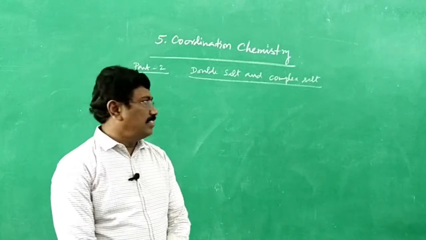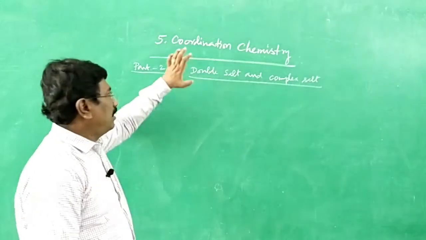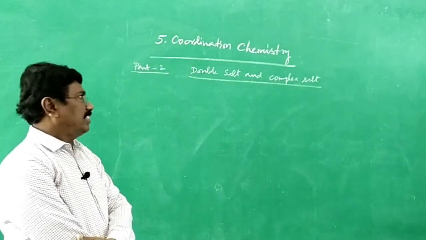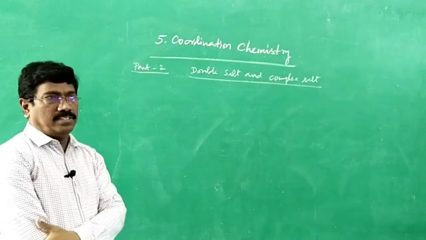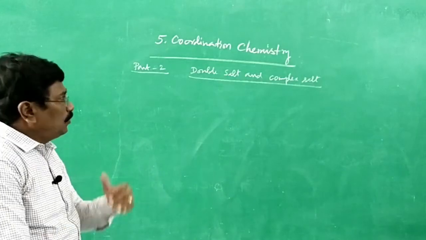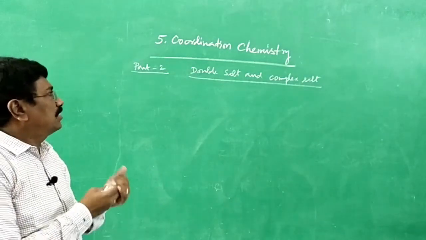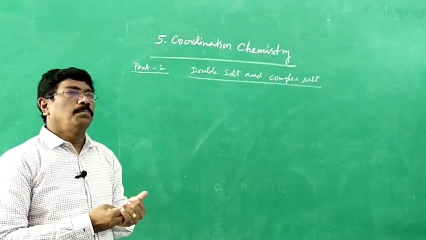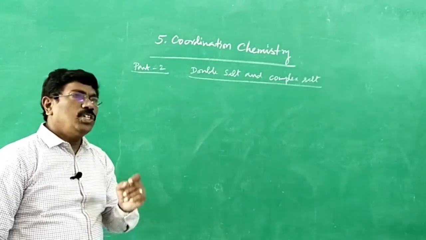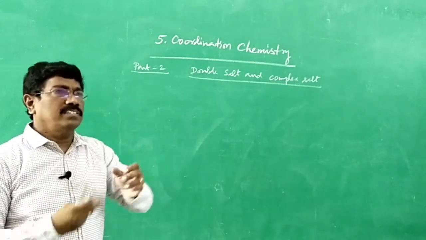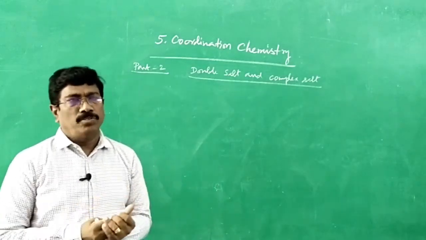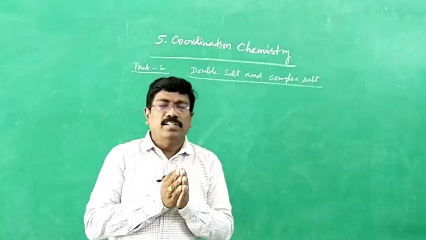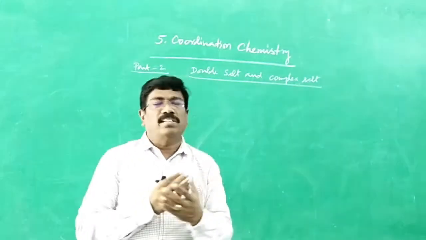Dear students, in the second part under the chapter Coordination Chemistry, we are going to deal with double salt and complex salt. Of course, complex coordination compound as well as double salt, both are formed when two or more simple salts are taken in stoichiometric proportion, maybe in a fixed proportion. The word stoichiometry may be a little bit confusing. In a particular proportion, that's all.